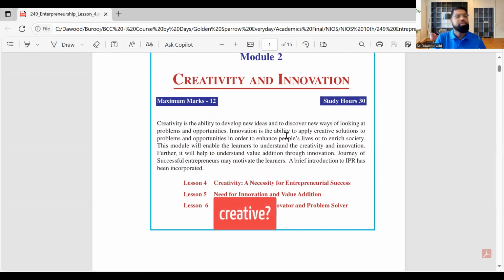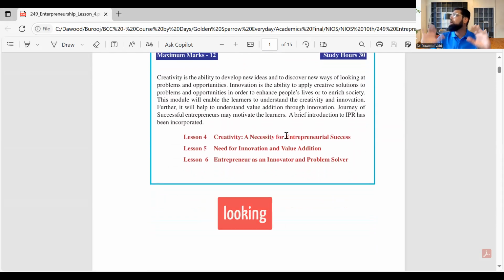How can you be creative? Trust me, creativity is looking around. I look at nature. We look at the dragonflies and we made the helicopters, right? That is what creativity is. Somebody looks at a problem and an entrepreneur finds the solution. Remember, the definition of an entrepreneur is someone who looks at a problem and tries to solve it.